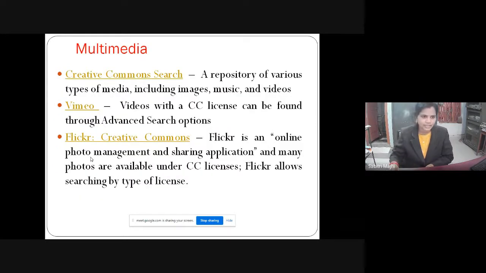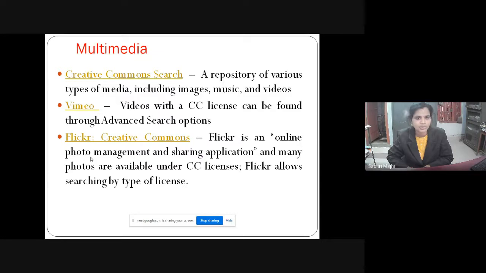And then these are the sources or repositories for getting multimedia content. Suppose some individual is not interested in text, but particularly in images, videos, or music. So these are the repositories or sources from where you can find videos. If I am not interested in textbooks or textual material, I will use Creative Commons, which provides images as well as videos.